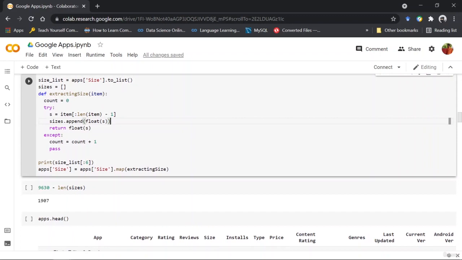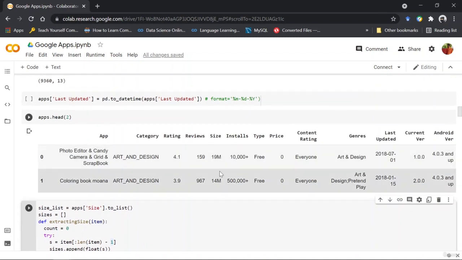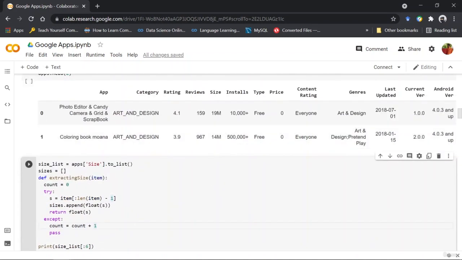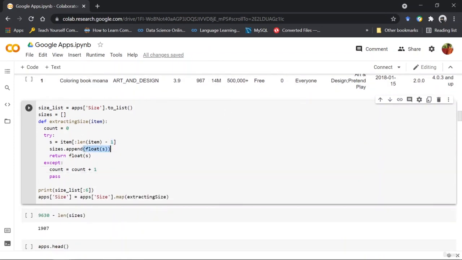Now, if there is an exception here, maybe the column didn't only have numerical values stored, but also strings that didn't have any numbers with them. Maybe in the size column there was an entry which said varies with device, so there's no 19, 20 or 55 or any number written. So here we cannot convert that into float, and thus it would give you an exception.